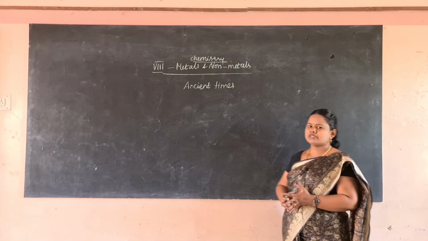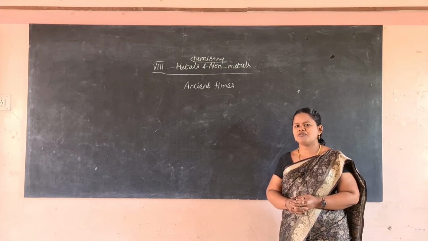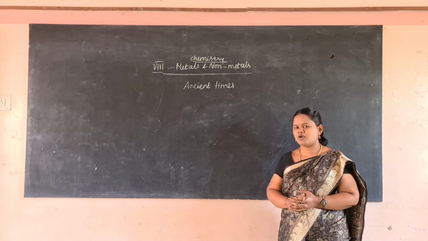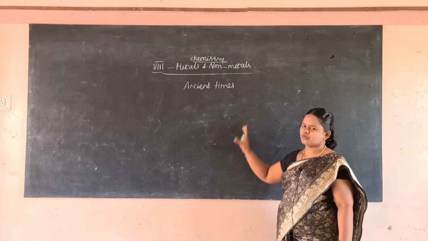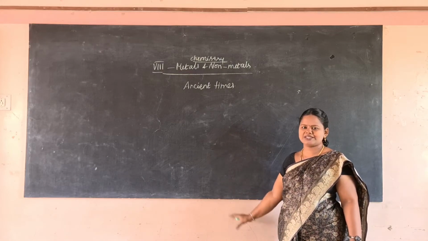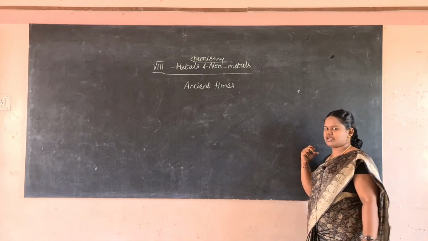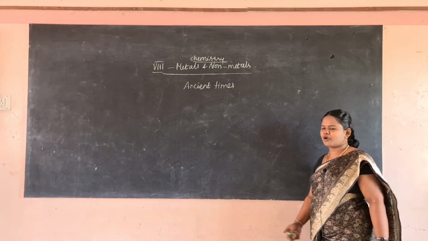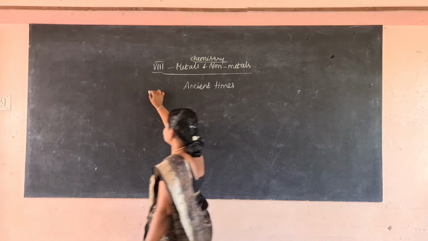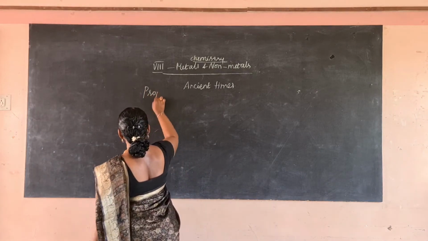So here we will see the properties of these metals and non-metals. I told you that in the periodic table, the first and middle portions are mostly metals, and the right portion, that is the p block elements, are non-metals. Today we will see the properties of metals.